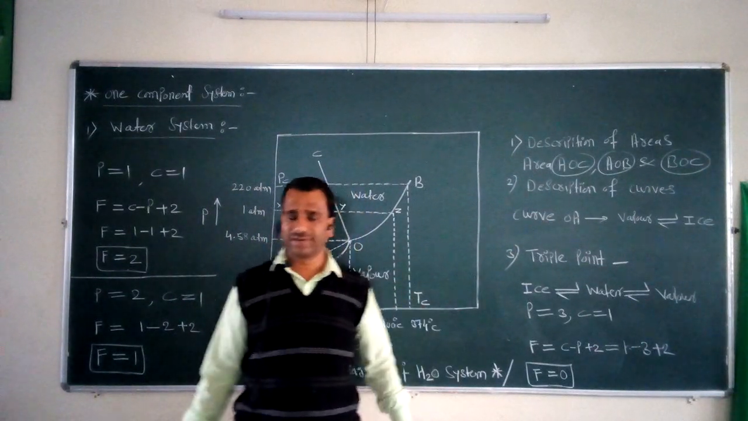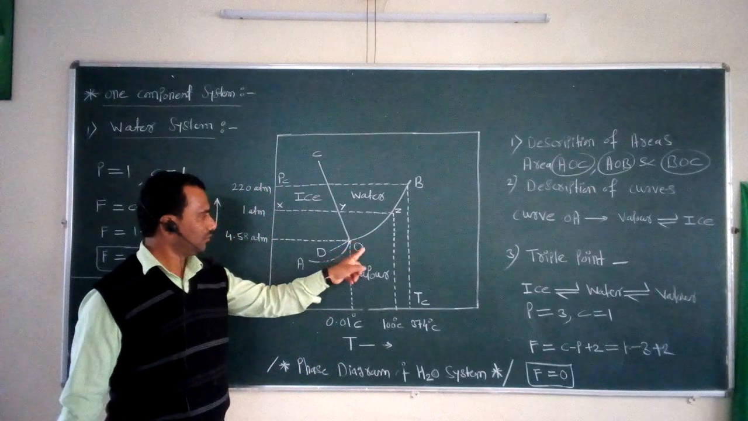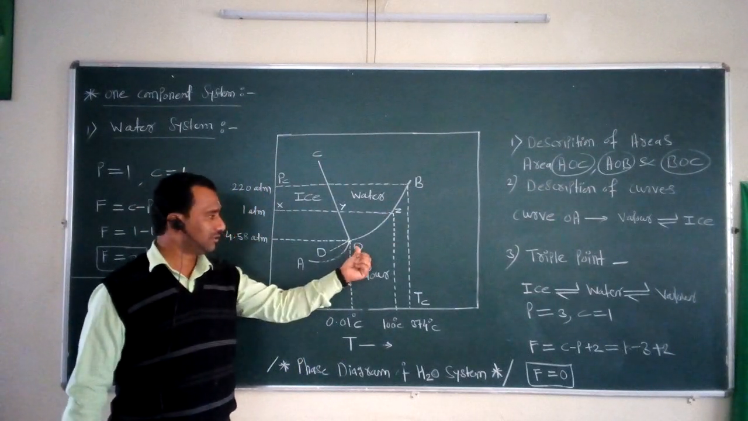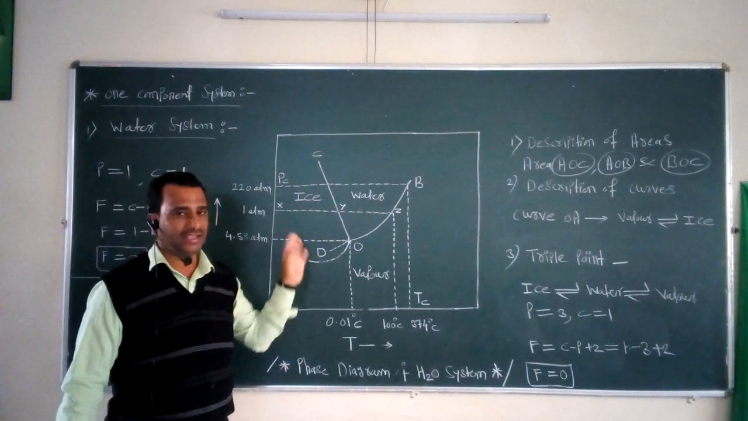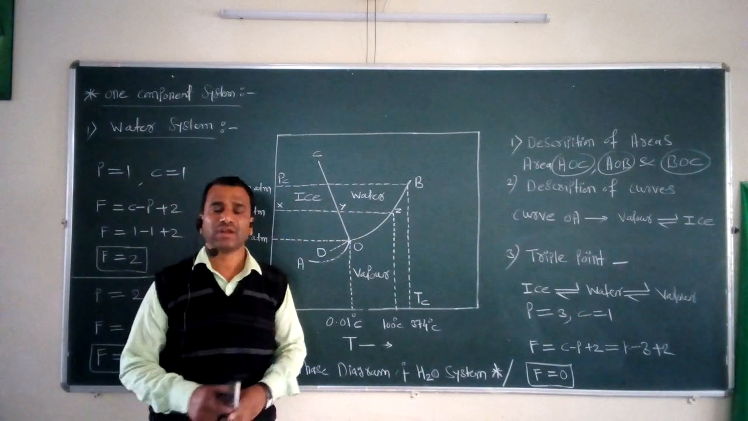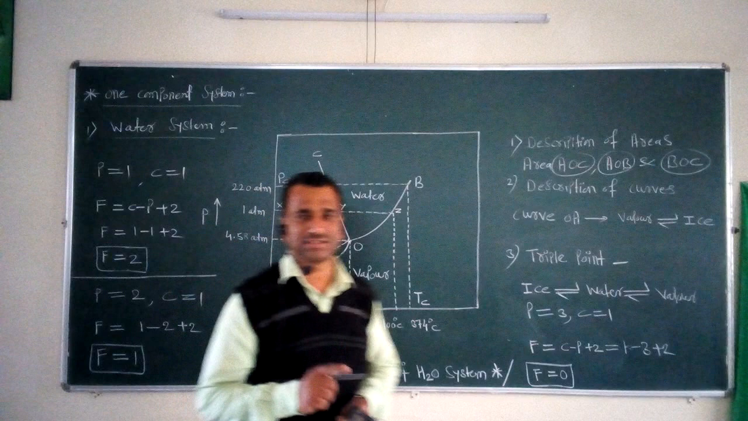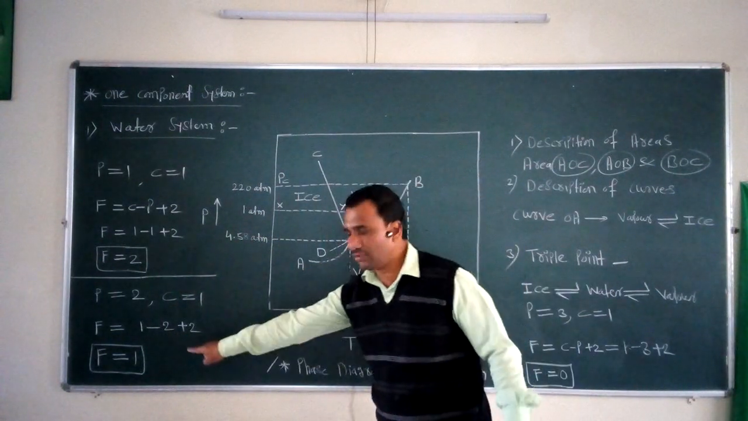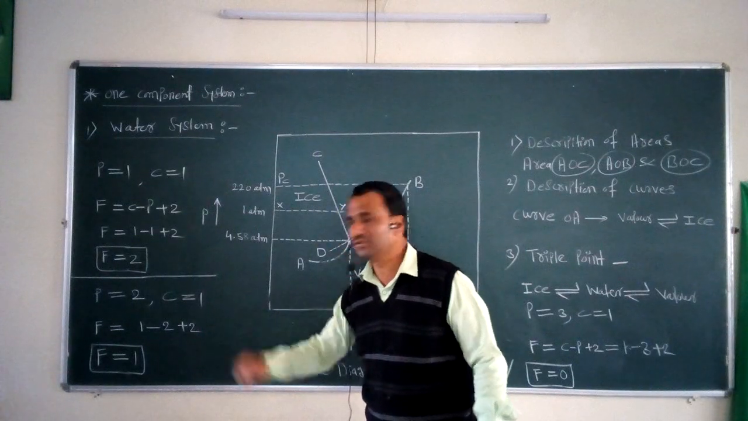The second important part in this phase diagram is the description of curves. Four different curves are present: curve OA, curve OC, curve OB, and the dotted curve OD. Along each of these four curves, two phases are in equilibrium, and that's why F is equal to 1, and it is called a monovariant system.